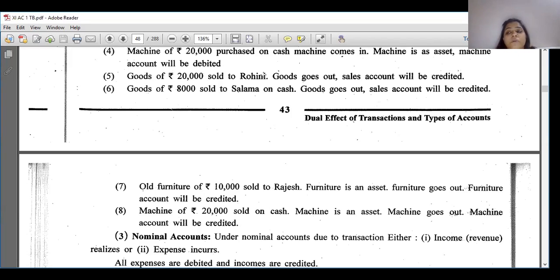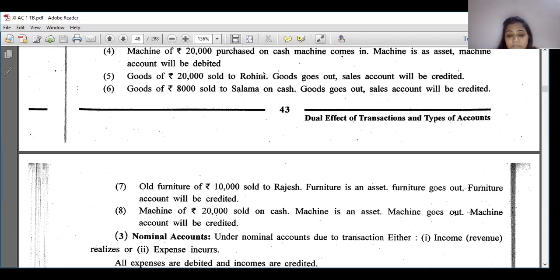Here when you sell, goods go out. As per the real account rule, debit what comes in, credit what goes out. What goes out is goods, but we don't write goods, we write sales. So sales account will be credited.